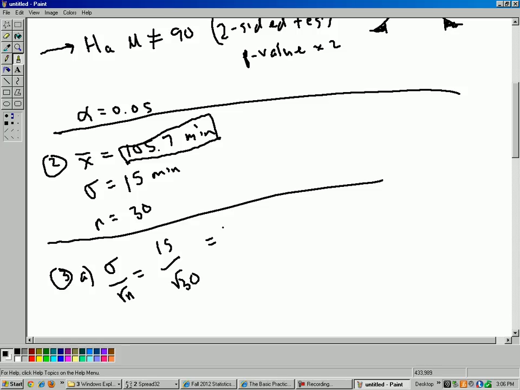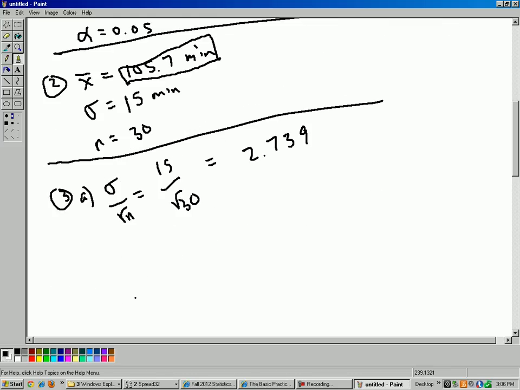It's 2.739. All I did was take the square root of 30, which is about 5 point something, and then divide it into 15. I get 2.739.